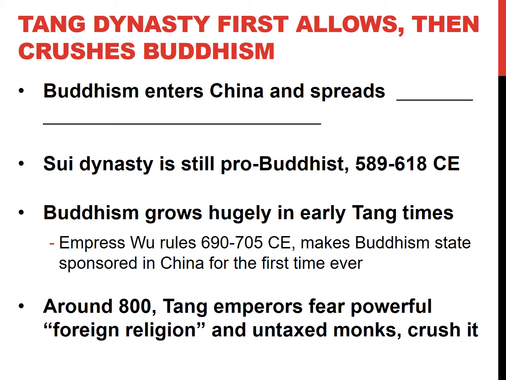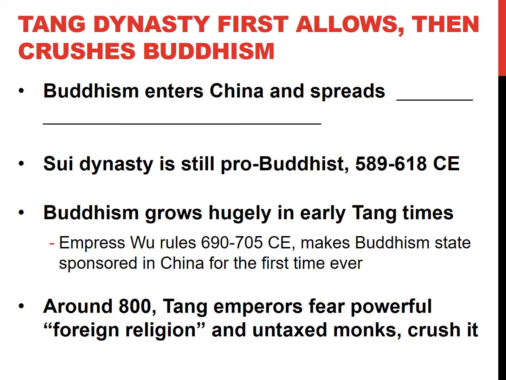Around 800, after Empress Wu dies, people are afraid. China is going to be, and this is going to be something that China's like all the way through the 1900s. So for a long time, for a couple of millennia, China is really, really anti-foreign people. They're basically Trump. So they're anti anybody that's immigrant. Trump wants to make America great again. The Tang dynasty wanted to make China great again.